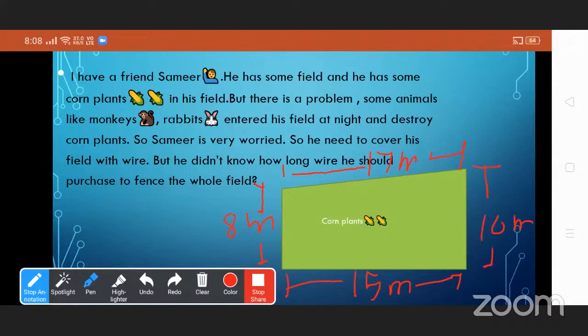So students, to find the length of wire, what can we do? We shall add all the sides of the field. Yes. So let's do the addition: 17 plus 15, 15 plus 10, 10 plus 8. Now tell me the total length of wire.